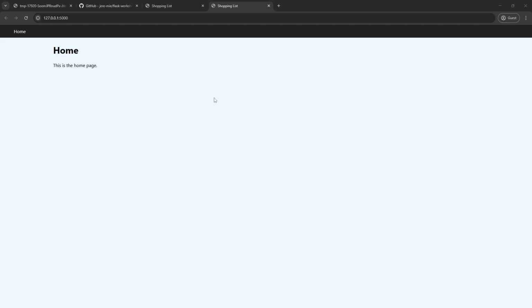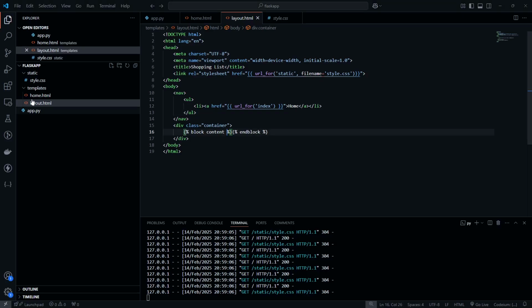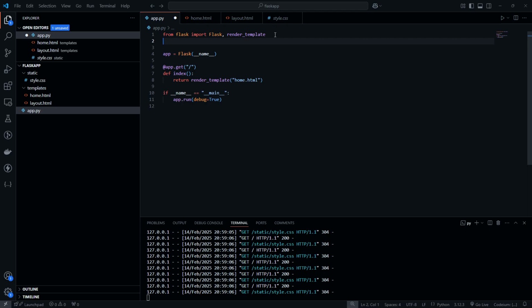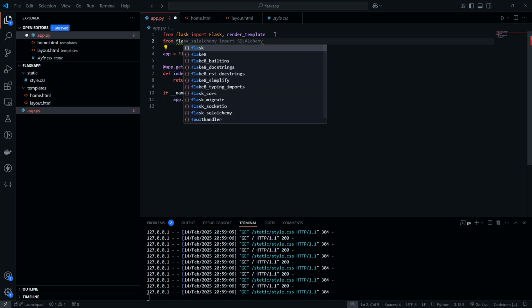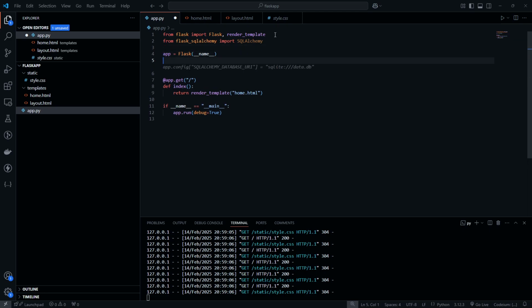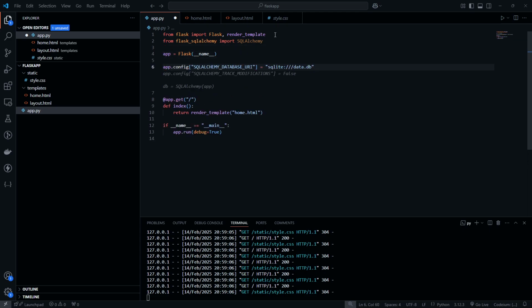So, where do we go from here? Well, the next thing we probably want is to have our database set up, right? So, what we can do now, go back to our app.py. From Flask SQLAlchemy, we're going to import SQLAlchemy. And we are going to do this.